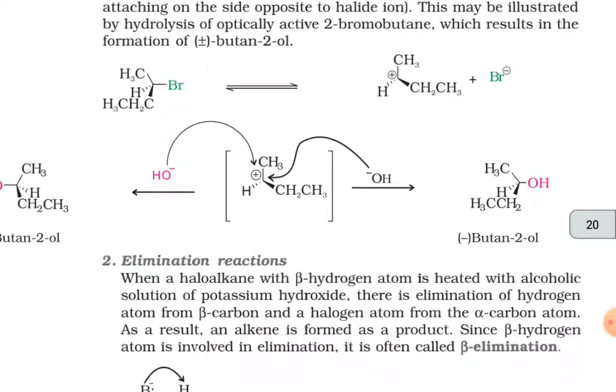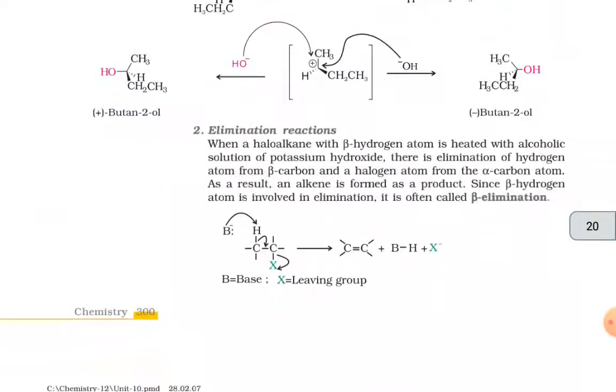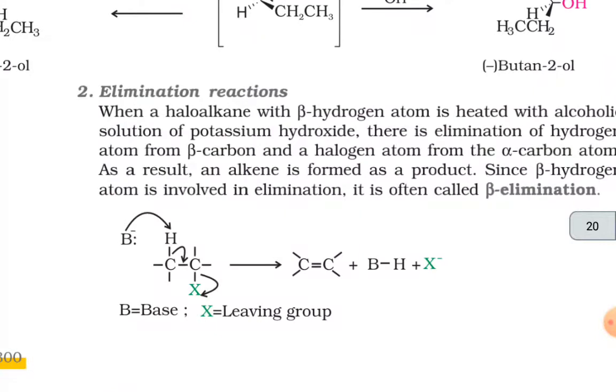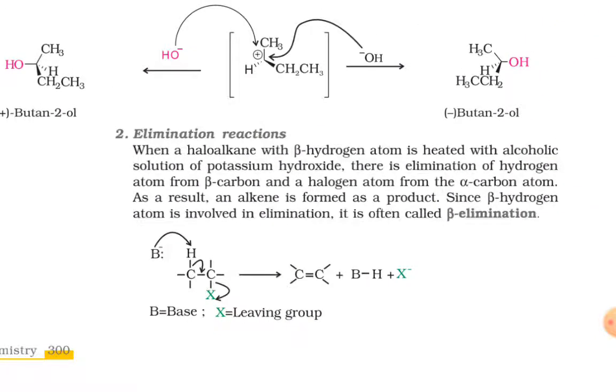Second is the elimination reactions. When a haloalkane with a beta hydrogen atom is heated with an alcoholic solution of potassium hydroxide, there is elimination of a hydrogen atom from the beta carbon and a halogen atom from the alpha carbon atom. As a result, an alkene is formed as a product. Since a beta hydrogen atom is involved in the elimination, it is often called beta elimination.